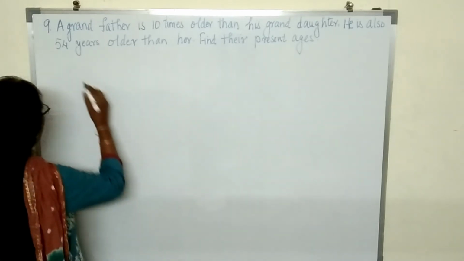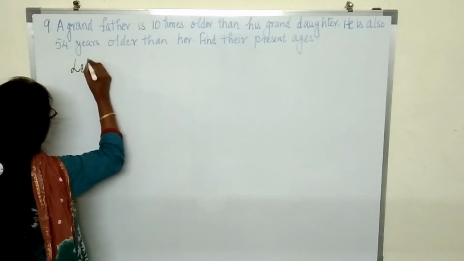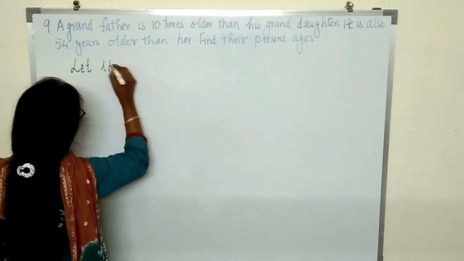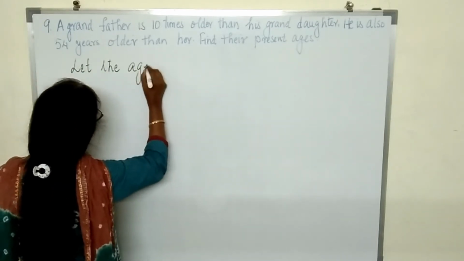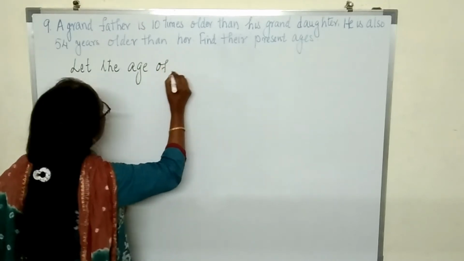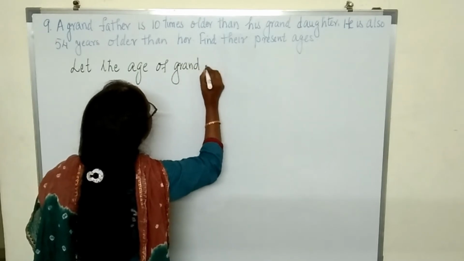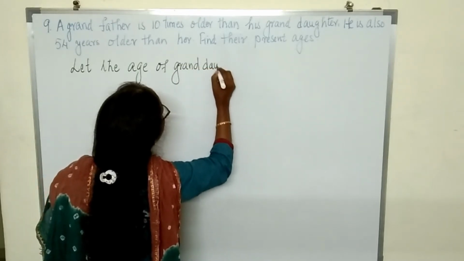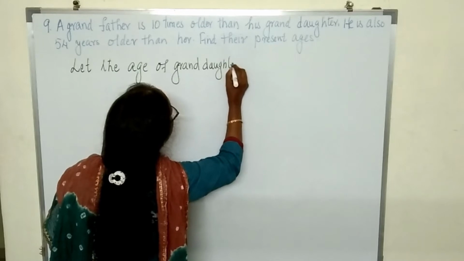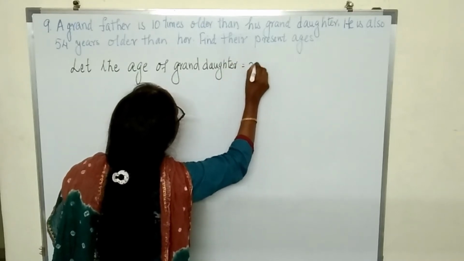So let us think that the age of the granddaughter is equal to x.